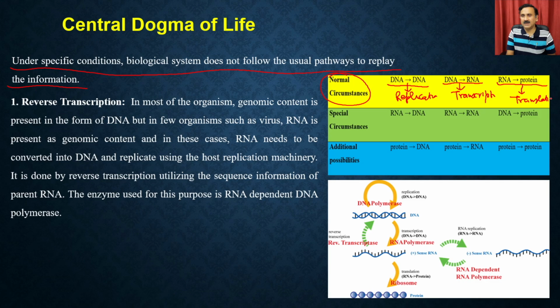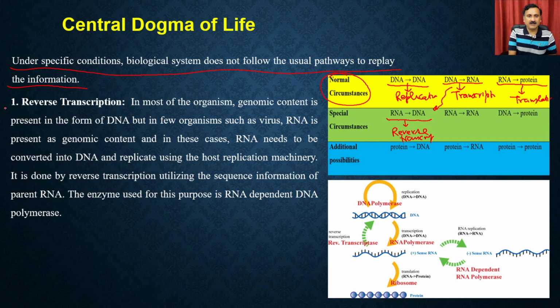So these are the normal circumstances which happen in every cell, but there are exceptional or special cases where you can have other activities. For example, RNA dependent DNA synthesis, which is called reverse transcription, right? So this is actually a reversal of this, right? This is a reversal of this. So it is also called RNA dependent DNA synthesis.